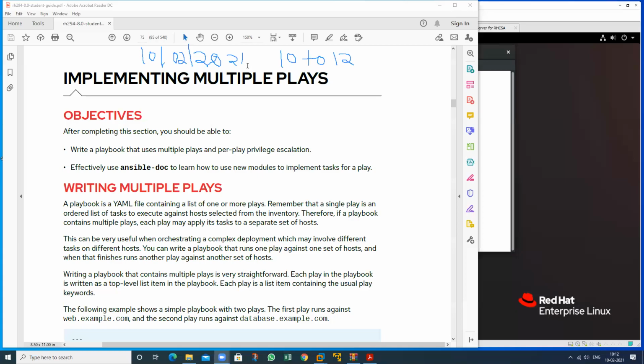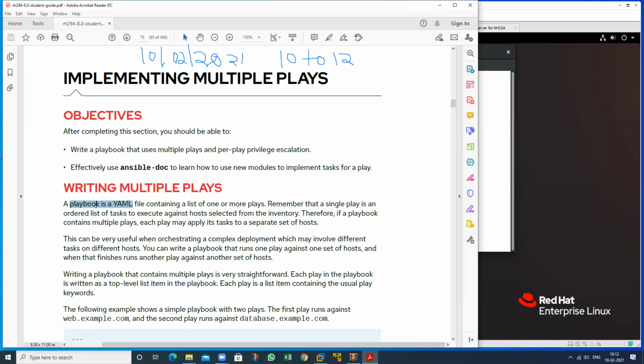So last time we discussed the single play, and in this topic we will discuss the multiplay. So what is multiplay? Multiplay means we want to perform multiple tasks, where play means tasks on multiple machines. So we want to perform different tasks on different machines. We can write multiple tasks to perform on multiple hosts in a single playbook, and that playbook is known as a multiplay playbook.